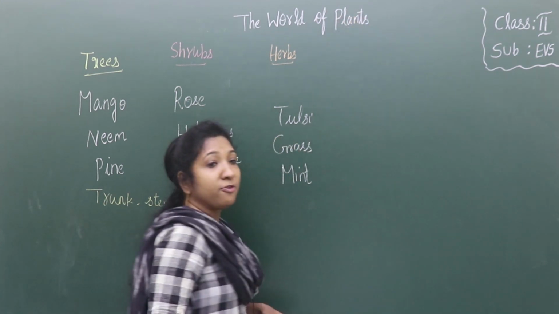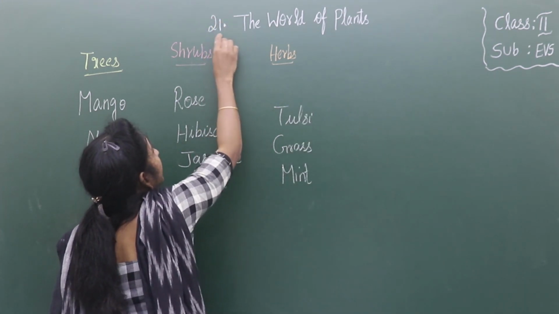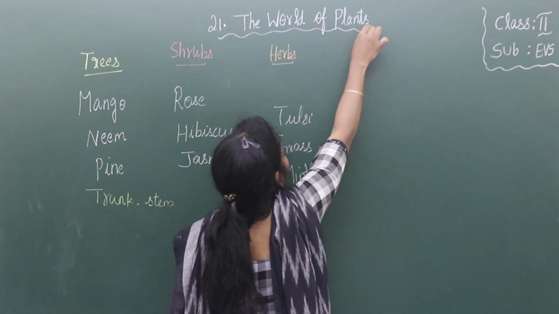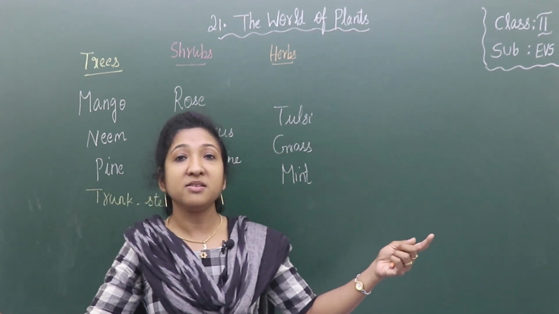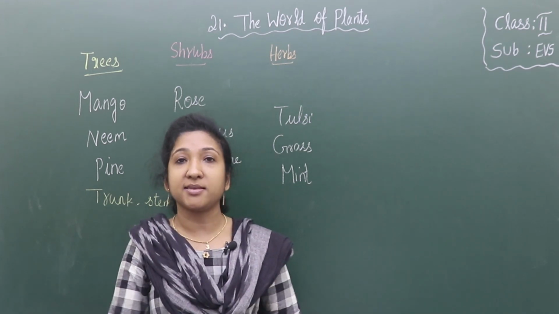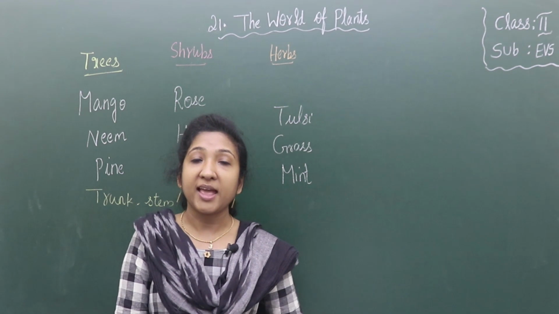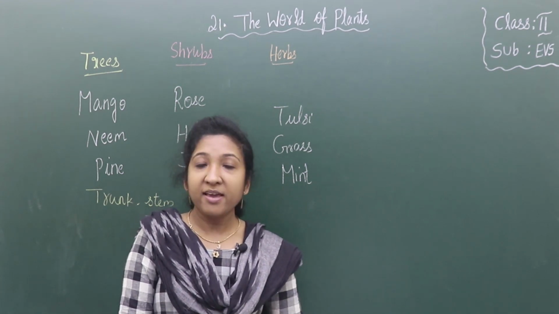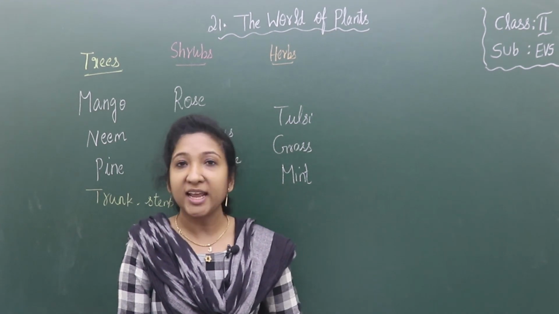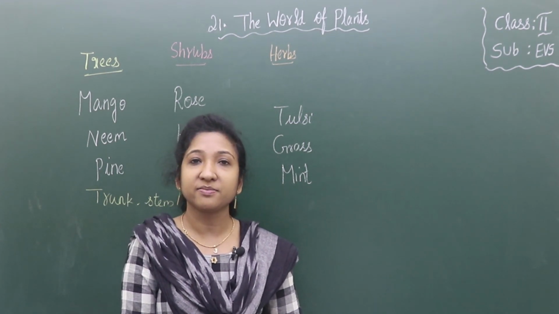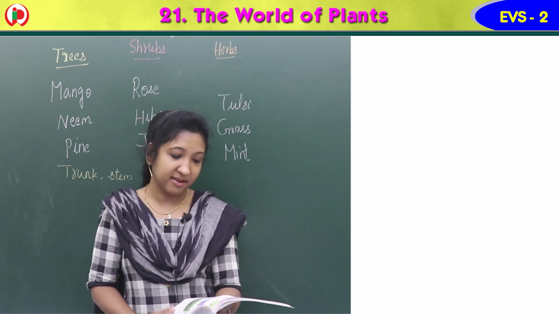The world of plants. Lesson 21. In the world of plants, there are a number of varieties of plants, like herbs, shrubs, trees, etc. So today we will learn about these different types of plants that we see around us. Okay, children? Lesson 21. The world of plants.